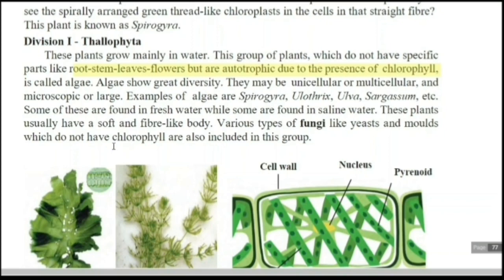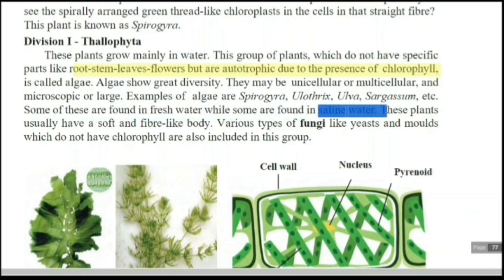Common examples: Spirogyra, Ulothrix, Ulva, Sargassum. Some are found in fresh water while some are found in saline water. Saline water means salty water, water in which salt content is there.